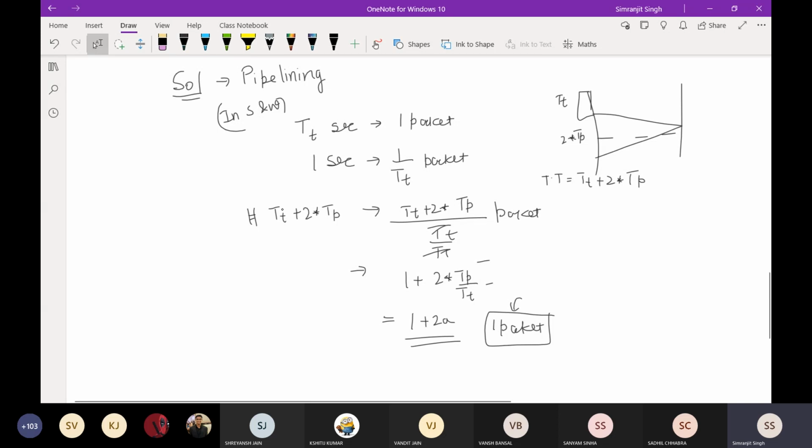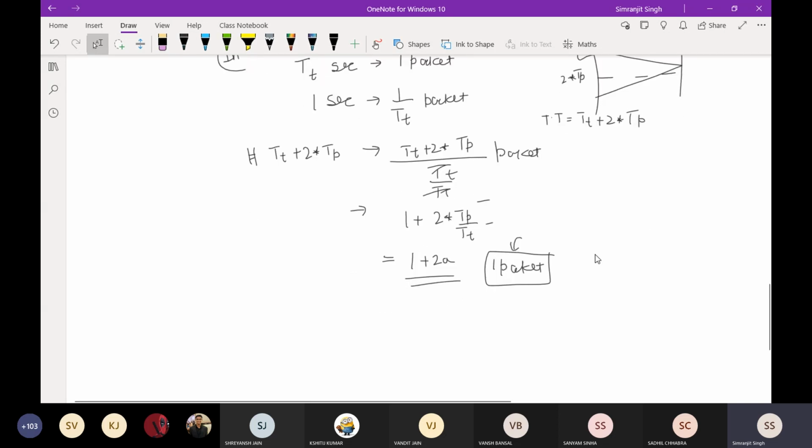So that is why there is an efficiency problem. The efficiency for stop and wait, you already know, is 1 over 1 plus 2a. It means that for 100% efficiency, I can put 1 plus 2a packets onto the link.